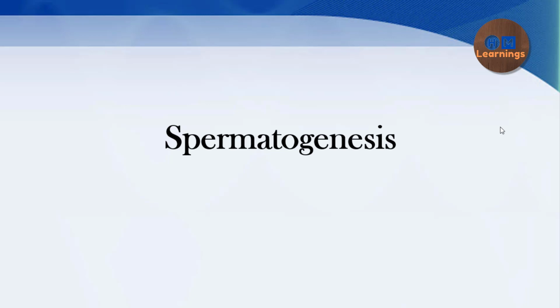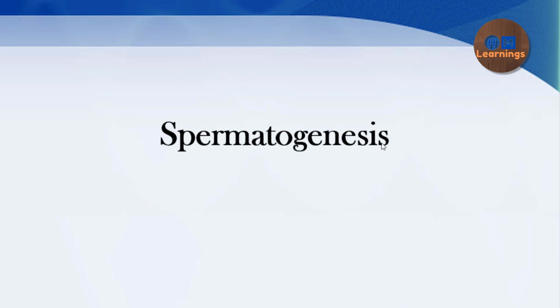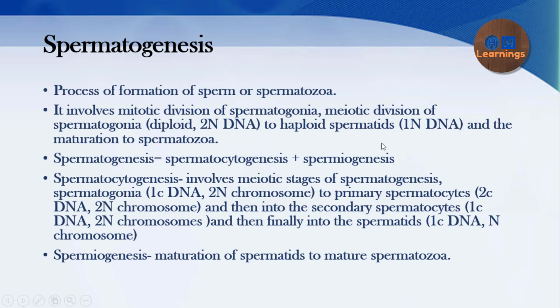So with this, we can start today's video, which is about the process of spermatogenesis. We know that it is the process of the formation of sperm, also called spermatozoa. In this video, we are looking at the different steps involved in spermatogenesis and how it is different from oogenesis. The hormonal regulation of spermatogenesis we are going to cover in an upcoming video.